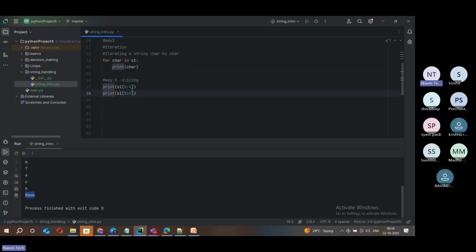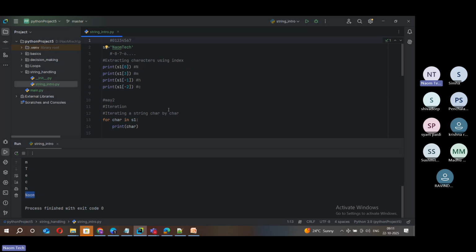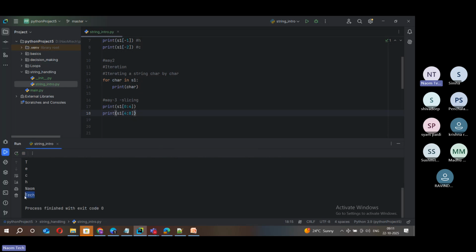So our start index should be 4 and the end index. Where is the end index? It's 7. If you pass 7, it will take till 6 only. Then what should I do? I should pass 8 here in slicing. If you want to extract till 7, then you should pass plus 1. 7 plus 1 is 8. Now you can run this. Now you can see you got tech here.